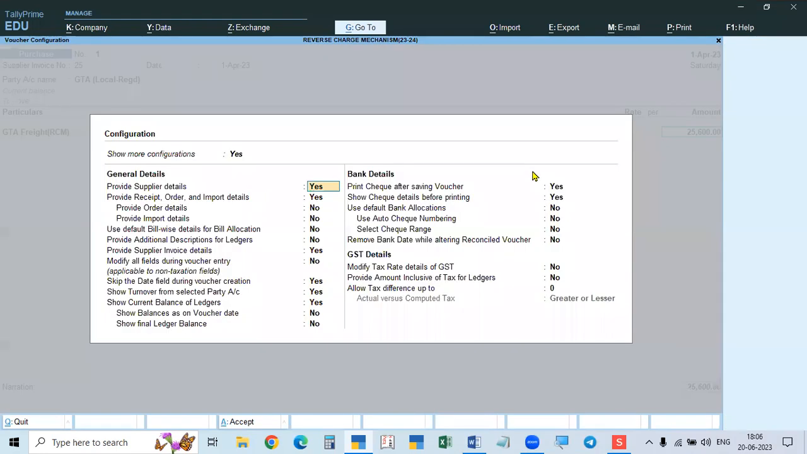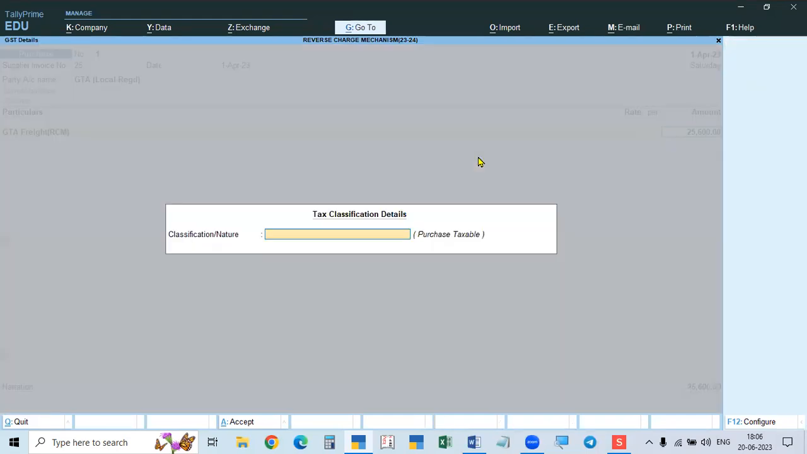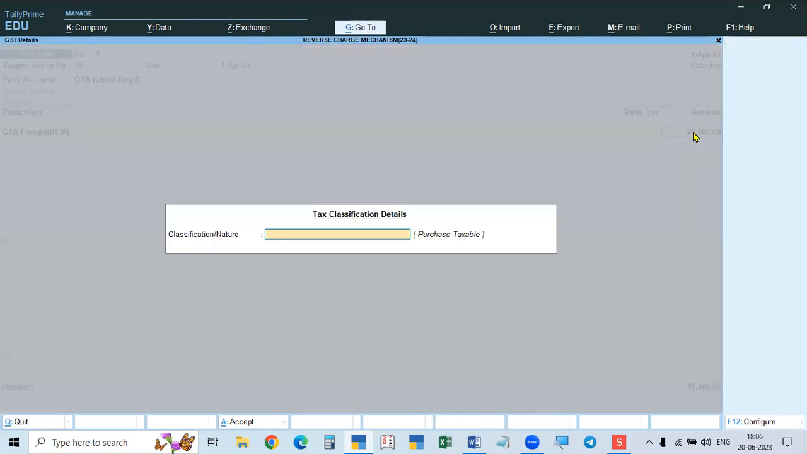For that, what you have to do is go to F12, take GST details, modify tax rate details of GST. Enable this, make it yes, and then see here. After this amount, it will show you the tax classification. In the case of goods, here we give the purchase or sales account. After that, if you enter this classification, the window will open. Here there is no goods. This is the service you are purchasing or selling. That is why at this point it will ask you the reason.